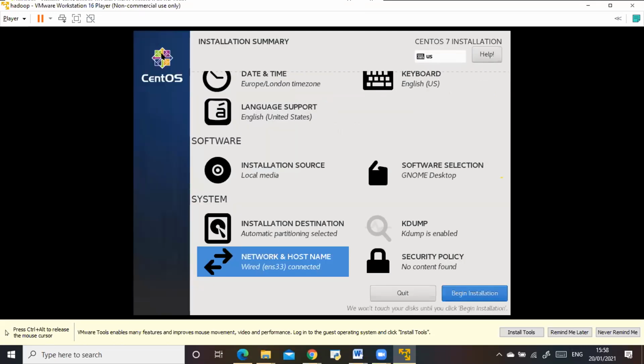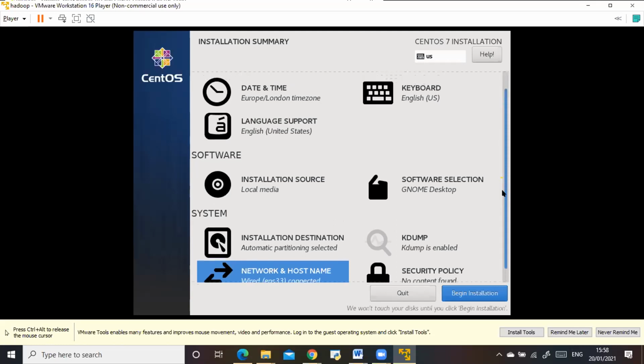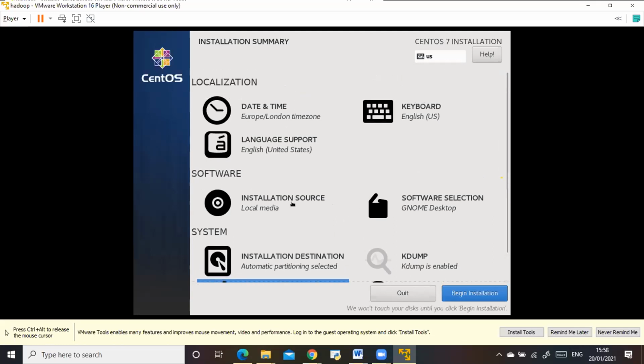Then just cross-check whether software selection is GNOME Desktop or not, whether network and host name are set or not, date, all these settings are currently given or not, and then click on begin install. Just cross-verify everything and click on begin installation. Yes.